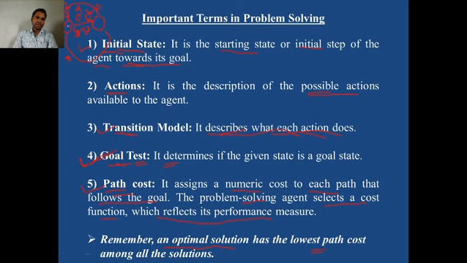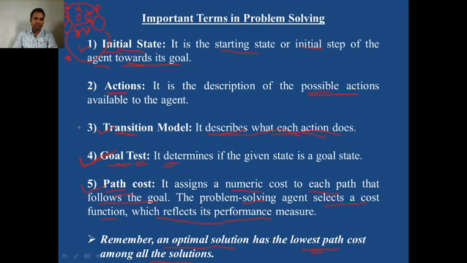For example, from Sangamner to Pune, the third route via Ahmednagar may cost you less as compared to the first and second routes. So the optimal solution to reach the destination is obviously to go via the third route. The optimal solution has the lowest path cost among all the solutions.